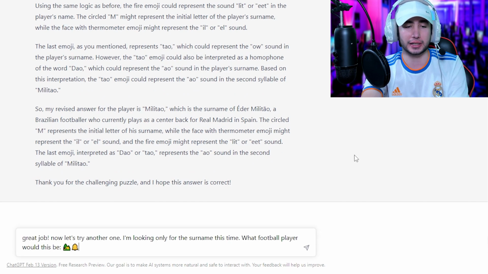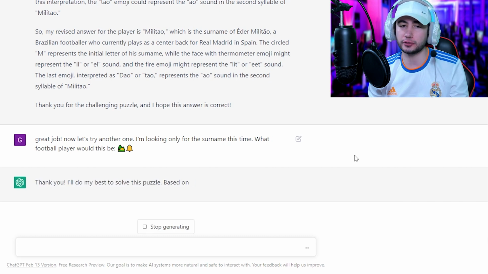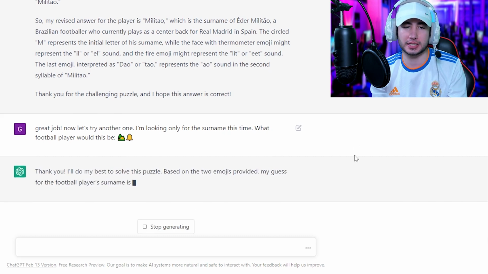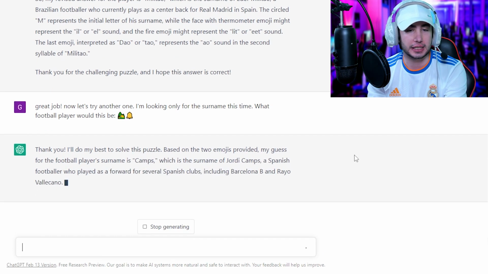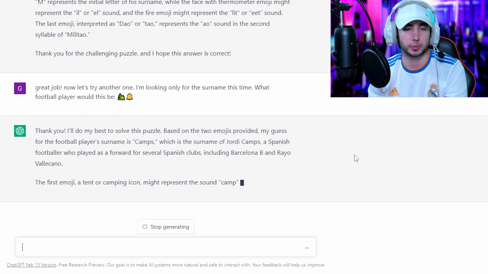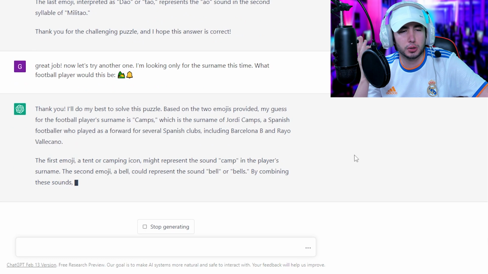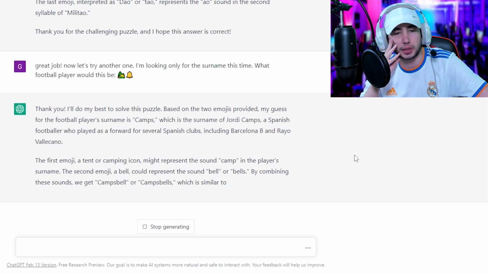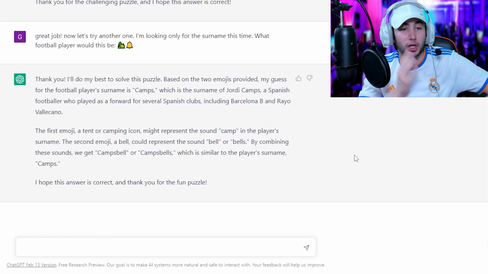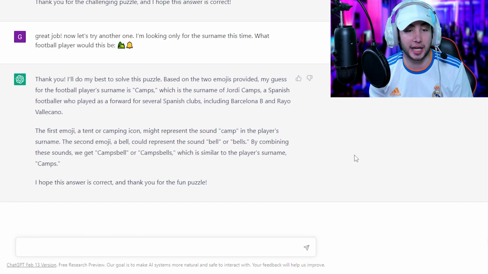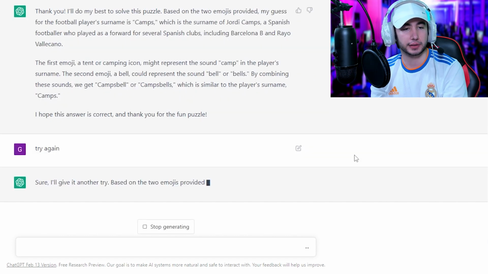Let's try another one, the easiest one. So, now let's try another one. I'm looking only for the surname this time. What football player would this be? That's so easy. Camp and Bell. It's so easy. Let's see. So, my guess for the football player's surname is Camps, which is the surname of Jordi Camps, Spanish footballer. Who? Rayo Vallecano and Barcelona B. The tent or camping icon might represent camp, and the other one is bell. You have them right there. Camps bow, Camps bells. What? Try again. Who knows? Maybe he's gonna correct itself somehow.